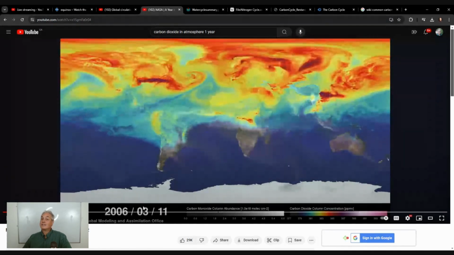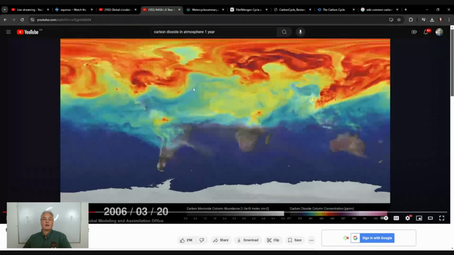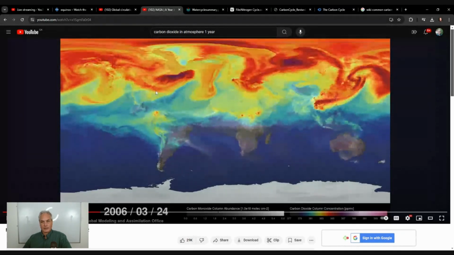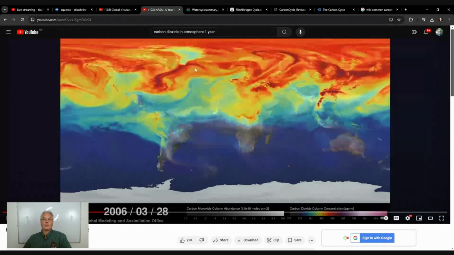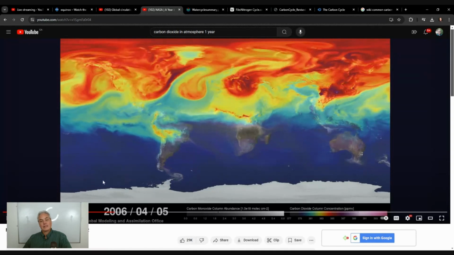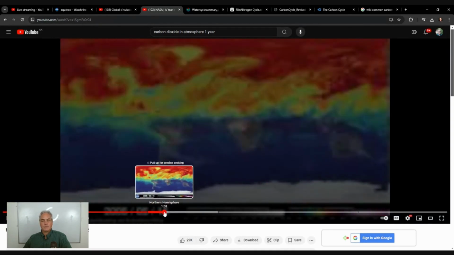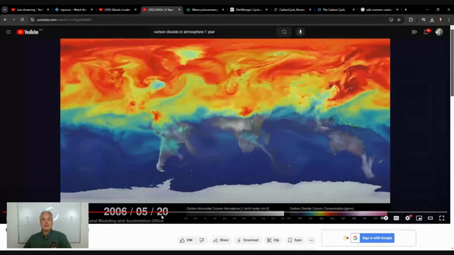So what's interesting is that we are getting closer to the spring in the northern part of North America. So you can see here there's more and more carbon dioxide. There hasn't been a lot of photosynthesis lately. So let's see if I can go towards May. Very good. So we're in mid-May right now.